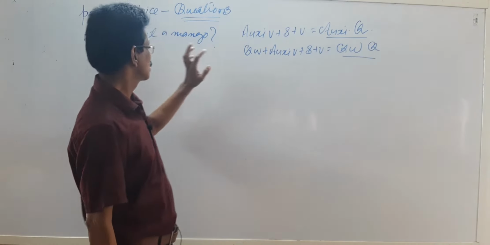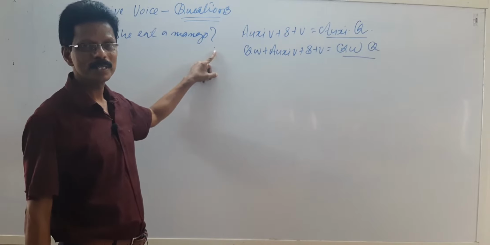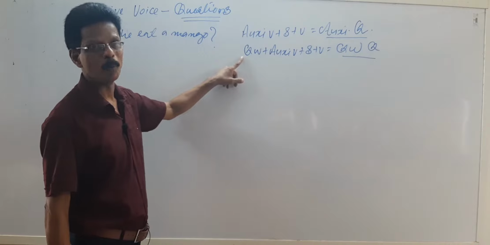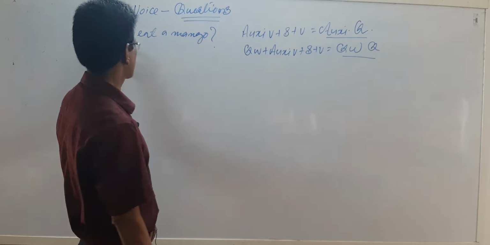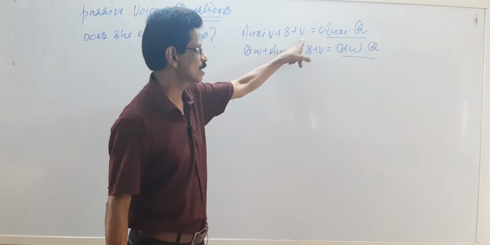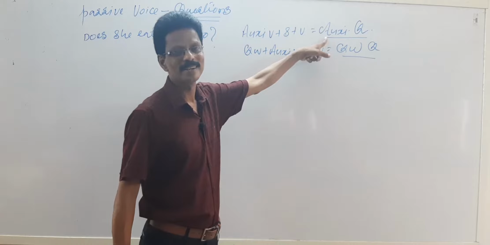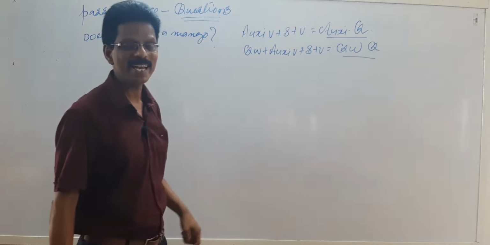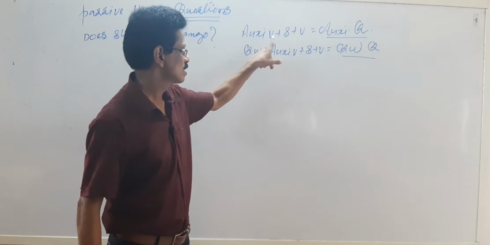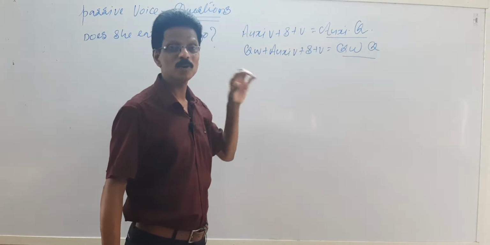For example, does she eat a mango? So, auxiliary verb plus subject plus verb is equal to auxiliary question. You must study it by heart.